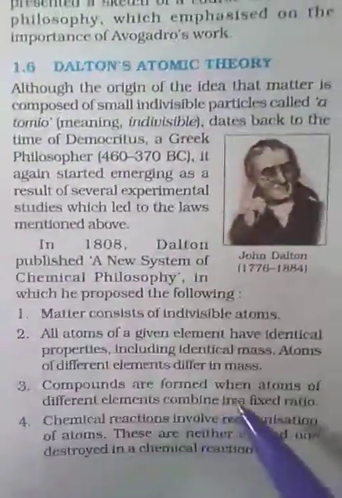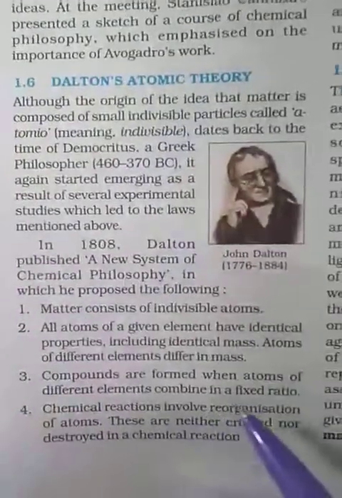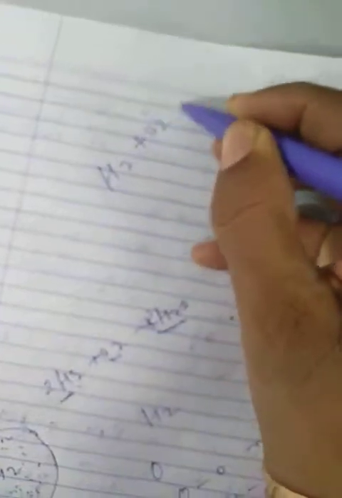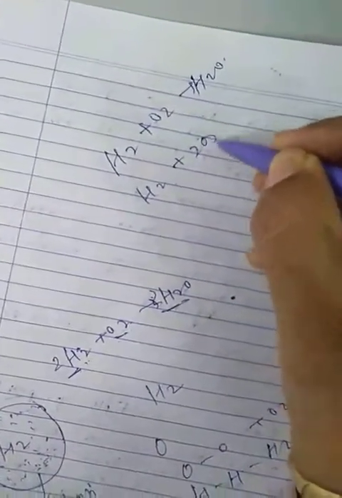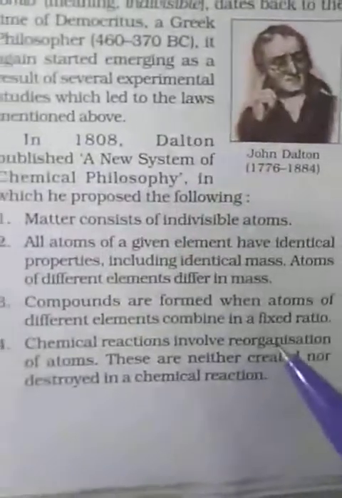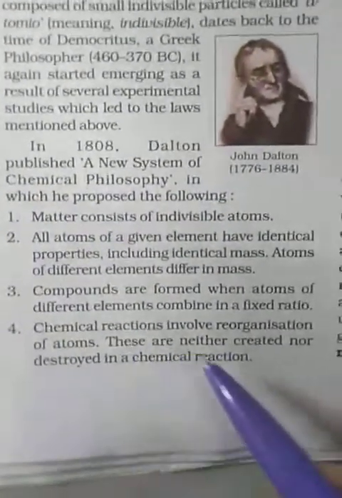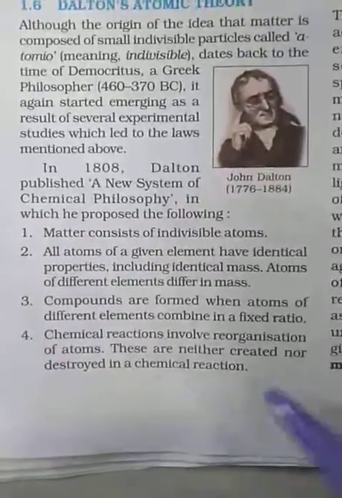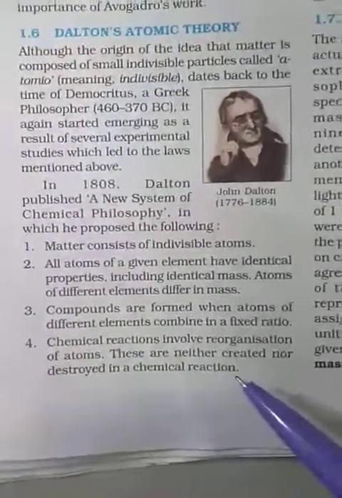Third, compounds are formed when atoms of different elements combine in a fixed ratio. Like that, hydrogen and oxygen give H2O in double proportion. So they are producing different compounds. Fourth, chemical reactions involve reorganization of atoms. These are neither created nor destroyed in a chemical reaction.